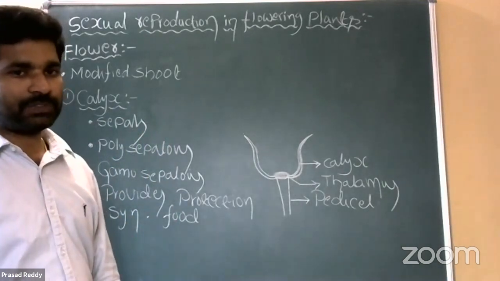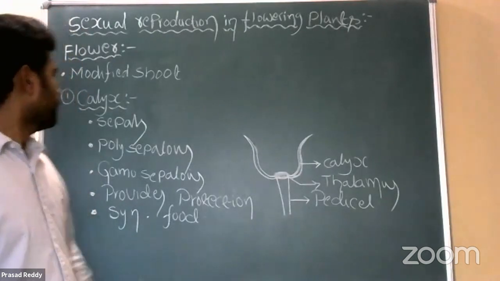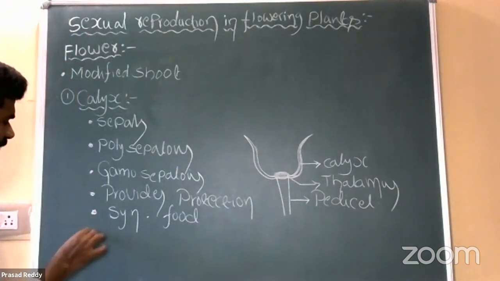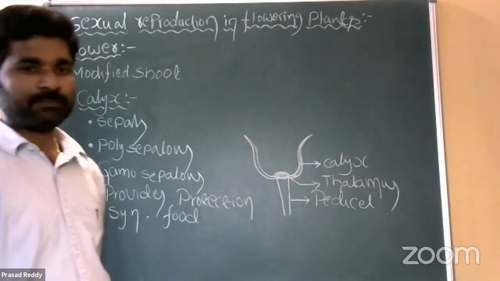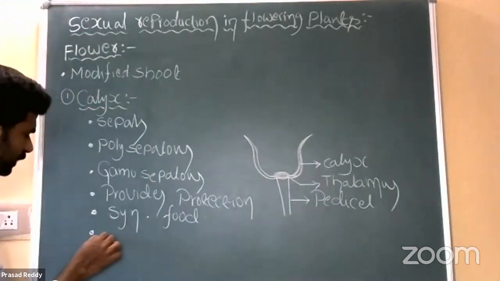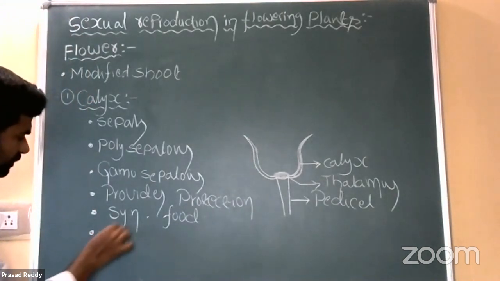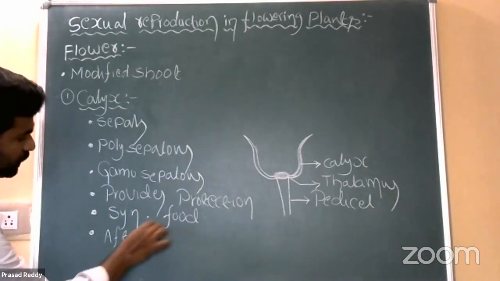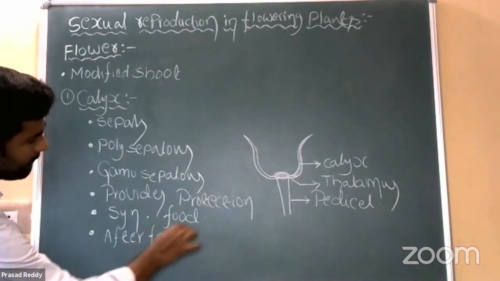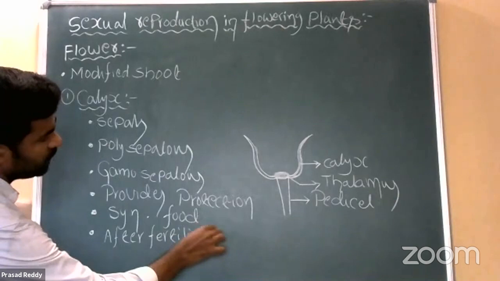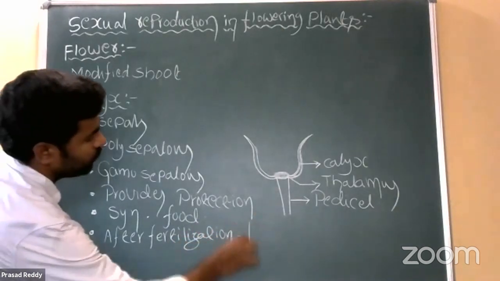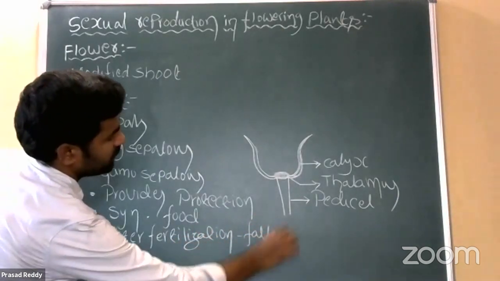reproductive structures. Right. Then, in general, after fertilization, the calyx falls off.